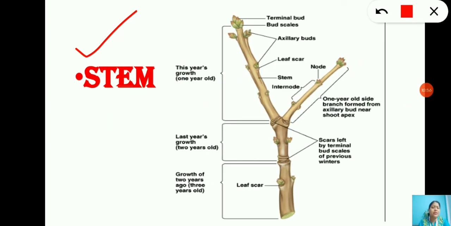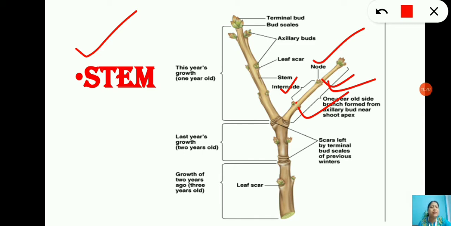This is a drawing of the stem. Here you can see the stem bears the different parts. Basically you need to understand about the node and internode. Here you can see this particular place from where the leaves originate. This is called node, and the region between these two is called internode.